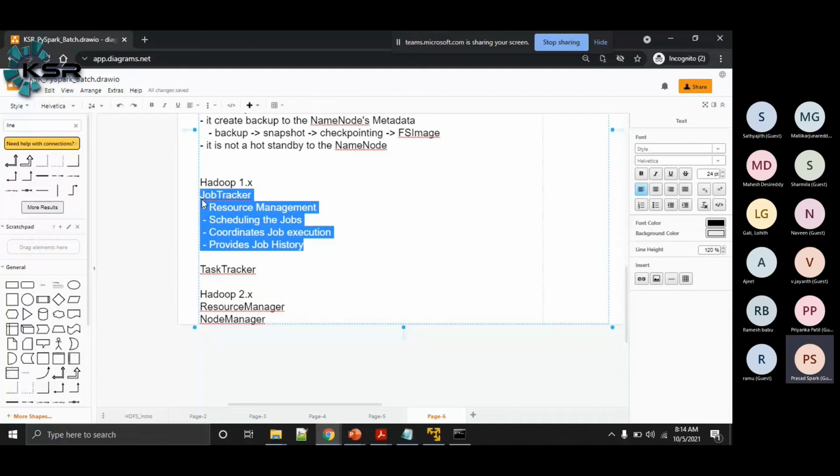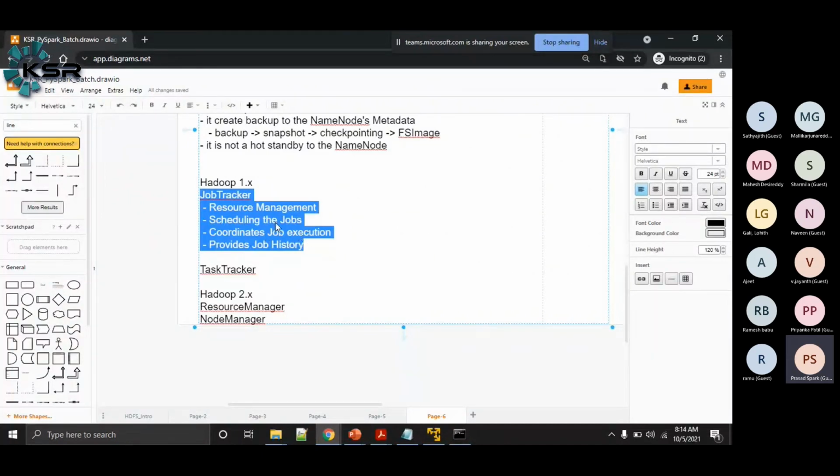Heavy process means this process requires more memory, because it has to keep track of all the task trackers, it has to keep track of the task progress information sent by the task trackers, it has to provide the job history, it has to coordinate the job execution, and it has to take care of the job scheduling.